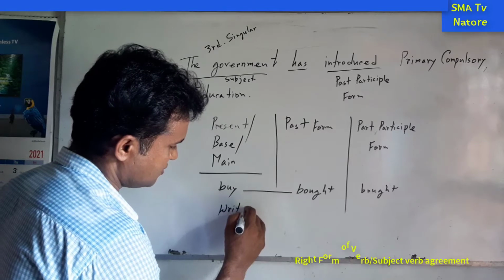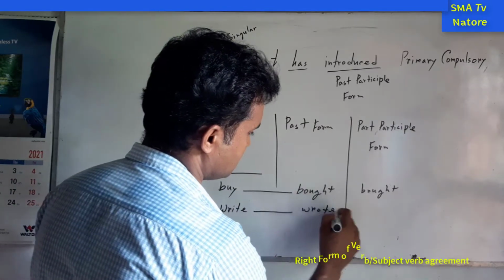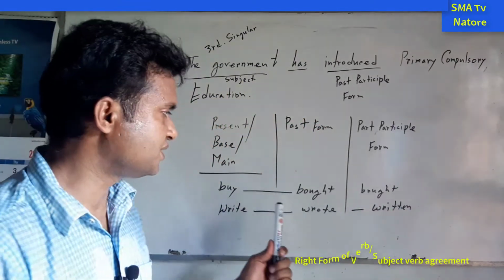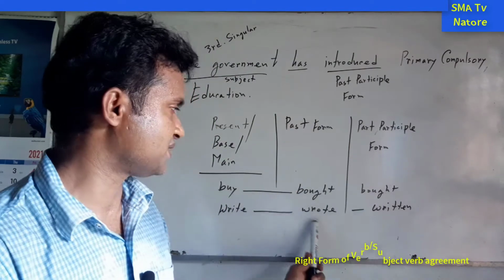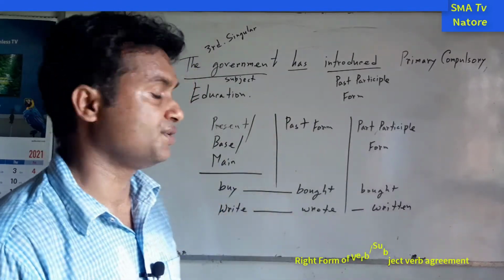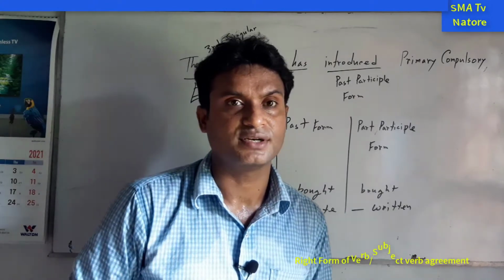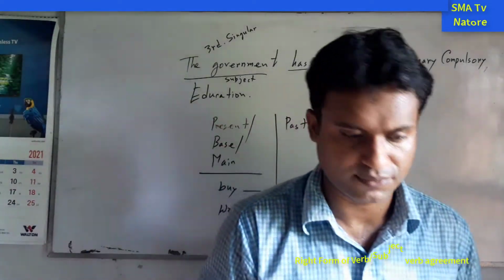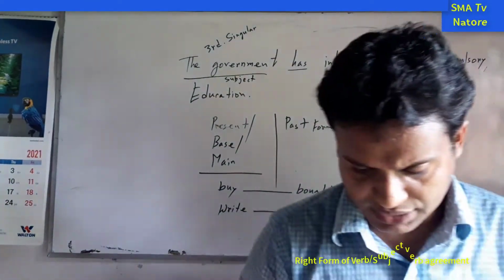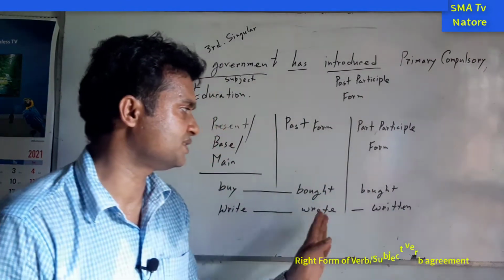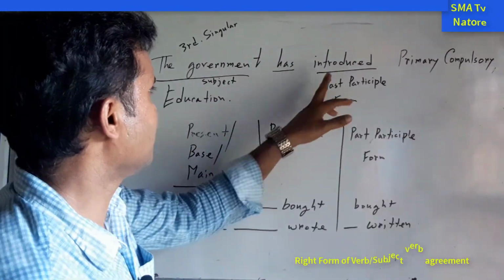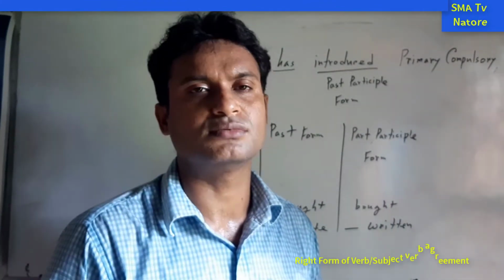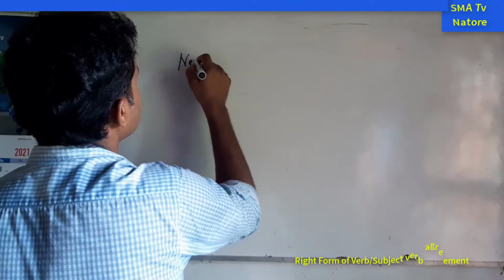Next one is write, wrote, written. Okay, so write, wrote, written, this is the present form, past form, past participle form. If we go for the non-finite forms, that is non-finite verb, in that case we have seen many forms of the verb, but in this case we just discuss the present form, past form and past participle form. Here the past participle form of the verb, because this is the present perfect tense, so for this reason we maybe understand it.